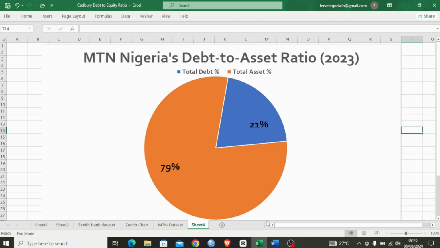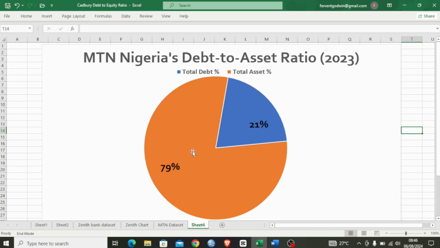So we want to say, okay, this part of this company is actually financed by debt. So from this pie chart here, we could see that the total debt for this company is represented by this blue part of the pie, which is 21%, and then the other part is representing 79% of the asset funding, which is their total assets.